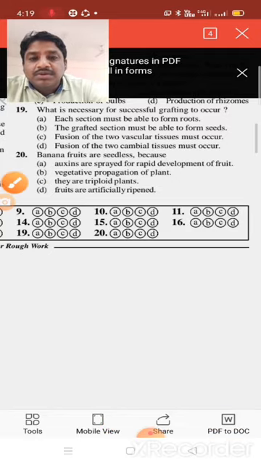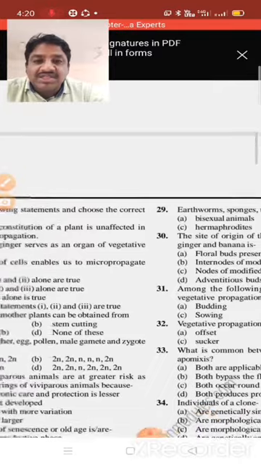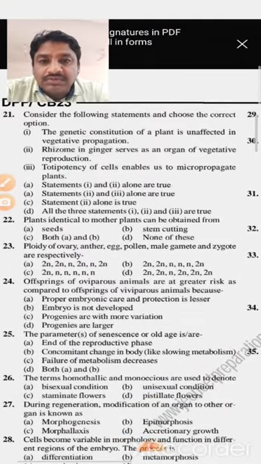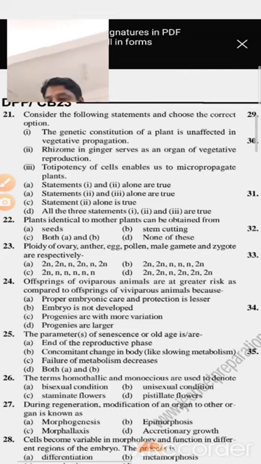Next question. You can see 20 questions are completed here. Next page, see here. Consider the following statement and choose the correct option. The genetic constraints, what is that? The genetic constraints.